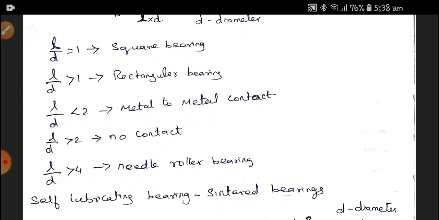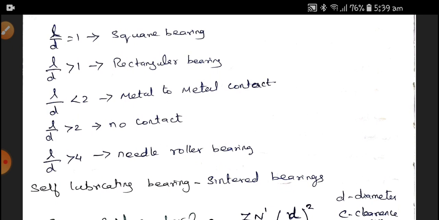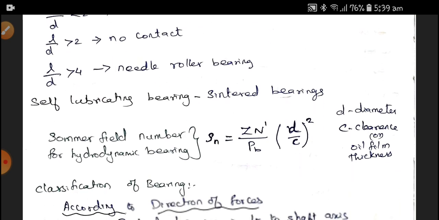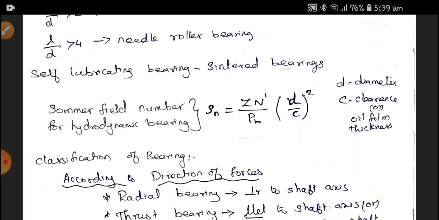L by D ratio less than 2, there is metal to metal contact. If it is more than 2, there is no contact. If the L by D ratio is more than 4, it is a needle roller bearing. And self-lubricating bearings are called sintered bearings. When self-lubricating bearings are manufactured by means of powder metallurgy, they are called sintered bearings.